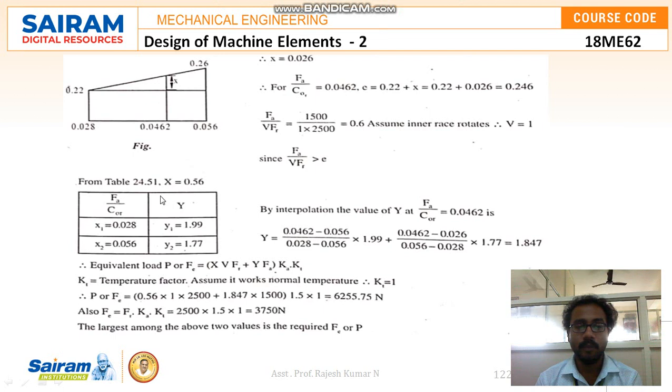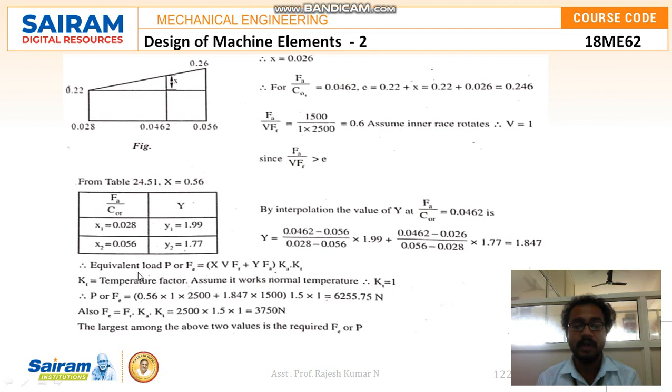from table 24.51, when x is equal to 0.56, for Fa divided by C0, x1 is 0.028 and y1 is 1.99, and x2 is equal to 0.056 and y2 is equal to 1.77. So by interpolation, the value of y at Fa by C0 equal to 0.0462 is y equal to (0.0462 minus 0.056) divided by (0.028 minus 0.056) into 1.99, plus (0.0462 minus 0.028) divided by (0.056 minus 0.028) into 1.77, which is equal to 1.847.